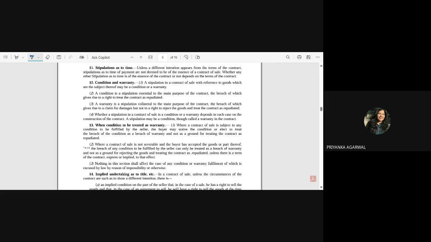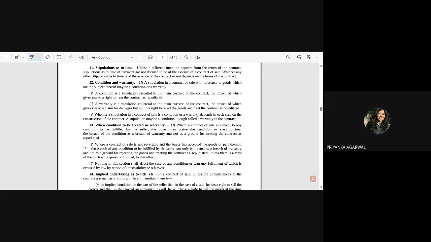Section 13, when condition to be treated as warranty. Okay. Where a contract of sale is subject to any condition to be fulfilled by the seller, the buyer may waive the condition or elect to treat the breach of the condition as a breach of warranty and not as a ground for treating the contract as repudiated. Do you think it is voluntary? Yes, you are treating it as a warranty voluntarily, not as compulsory, because you yourself are waiving it.